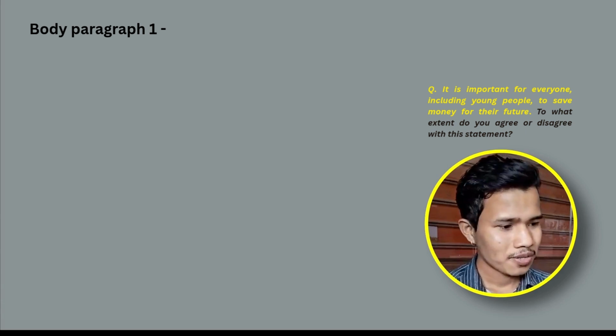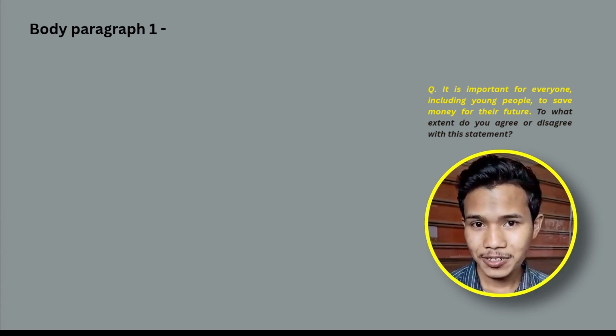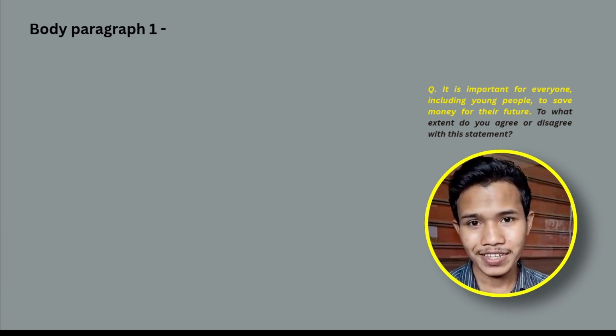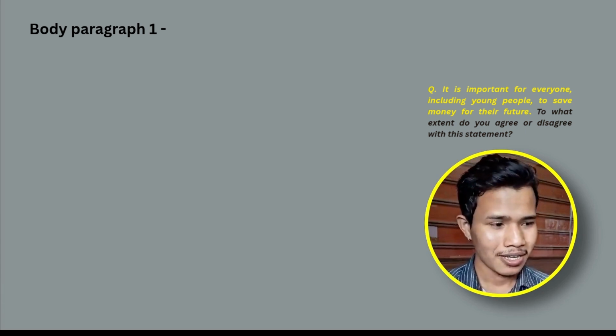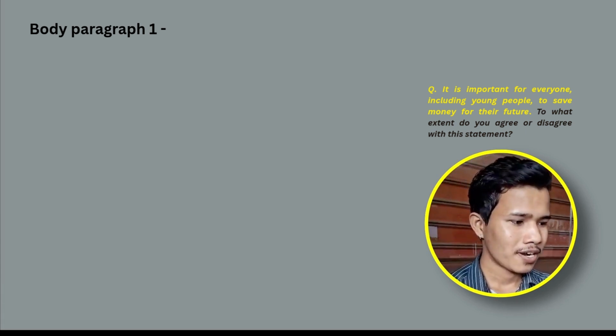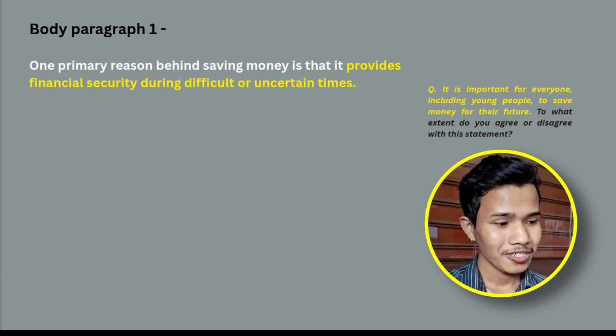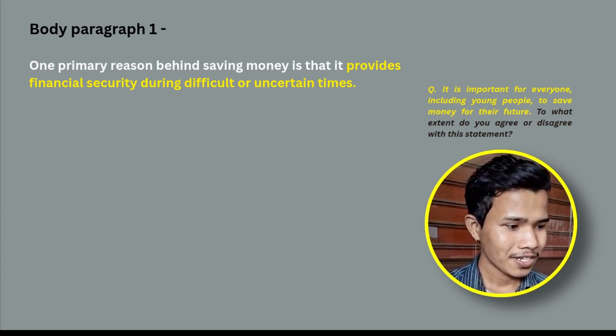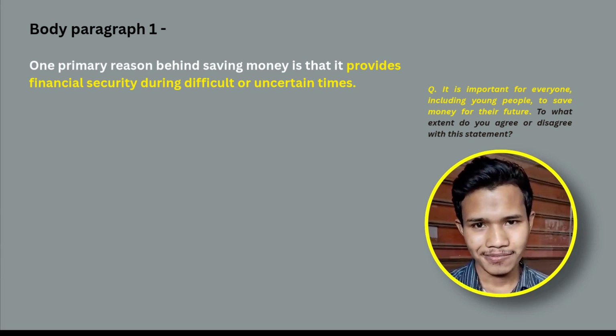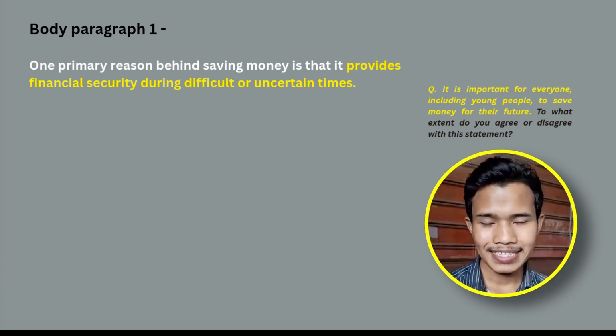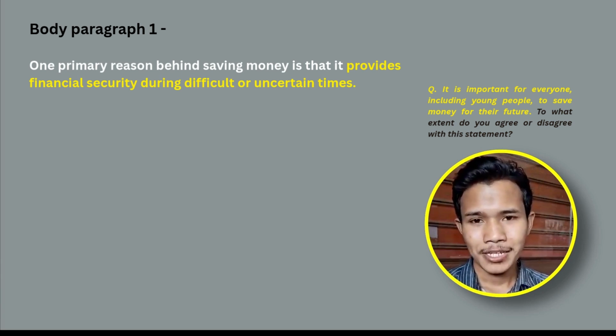That is exactly what we're going to do today in this body paragraph 1. Let us start with a topic sentence introducing the points that we have mentioned in the introduction. We're going to pick one of these points and write it here. Okay, so I'm going to start like this. One primary reason behind saving money is that it provides financial security during difficult or uncertain times. That is my first body paragraph sentence.